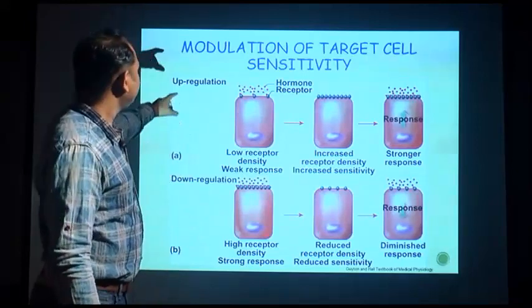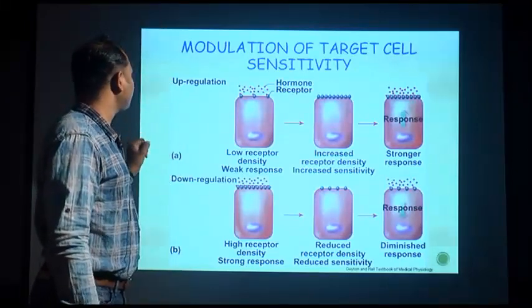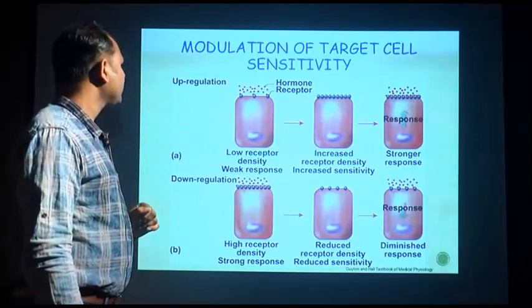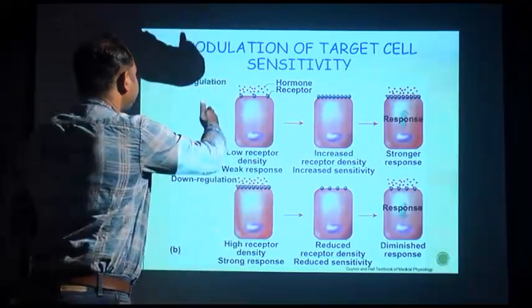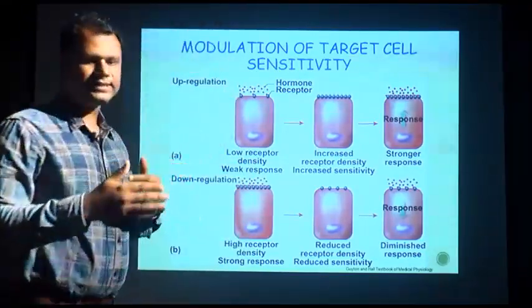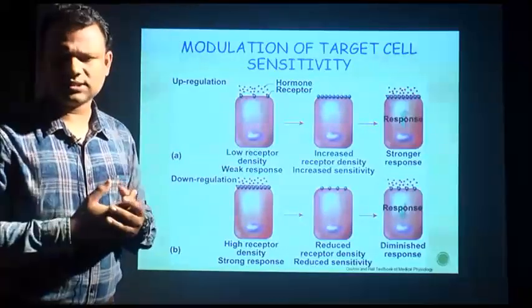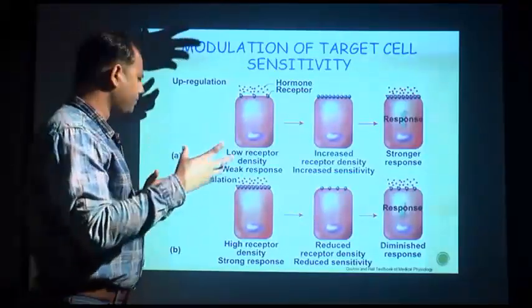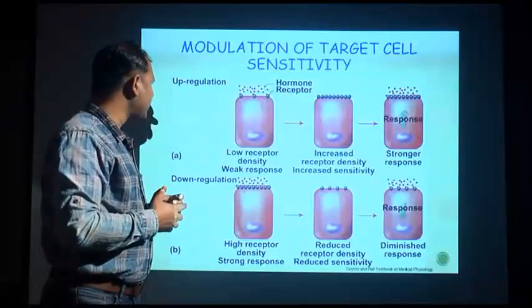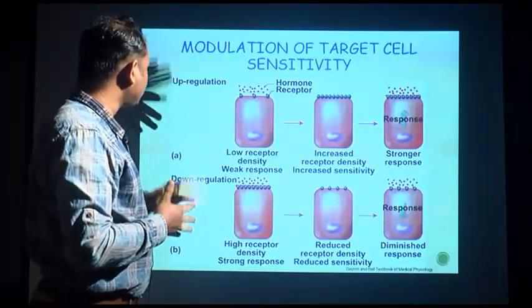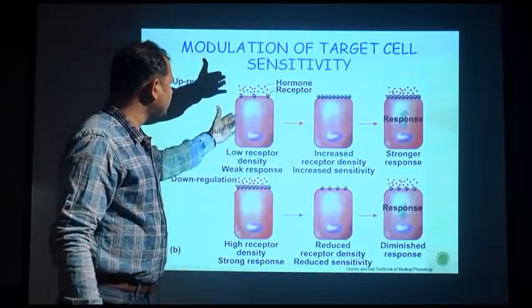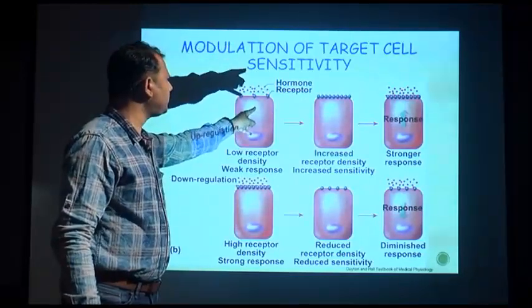You can see here the hormone concentration is more, but the receptors are less. What happens? The cell modifies itself. The receptors are glycoproteins, where various carbohydrate moieties are attached to the protein to form the receptor. Like that the concentration of receptors increases.